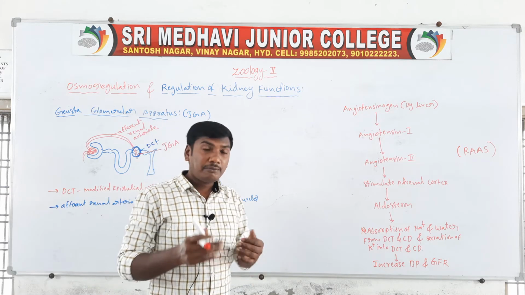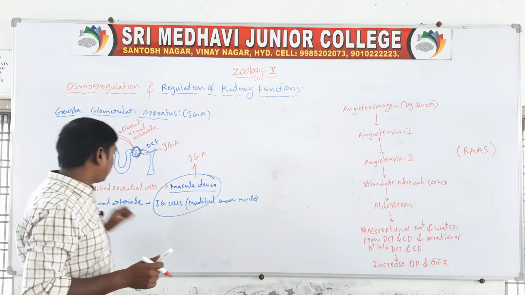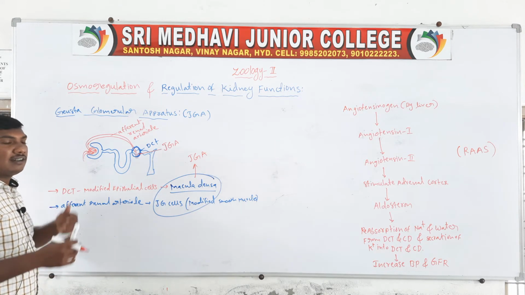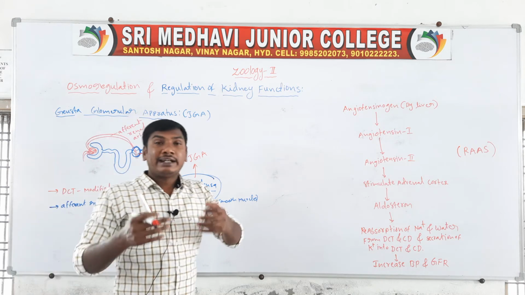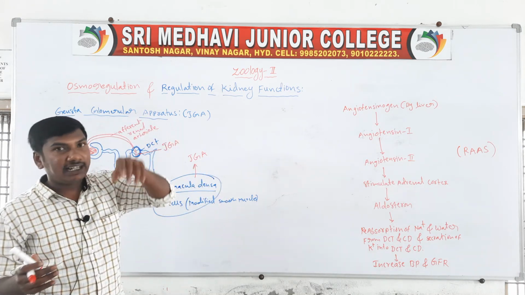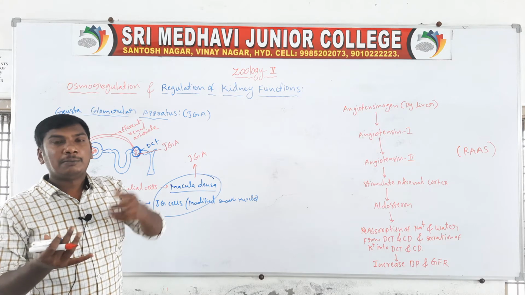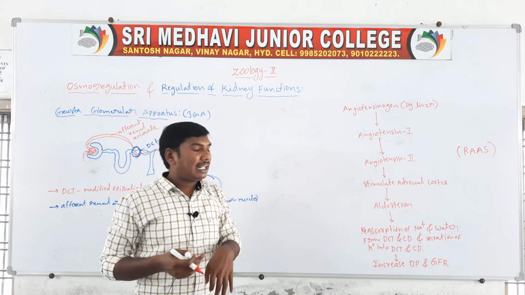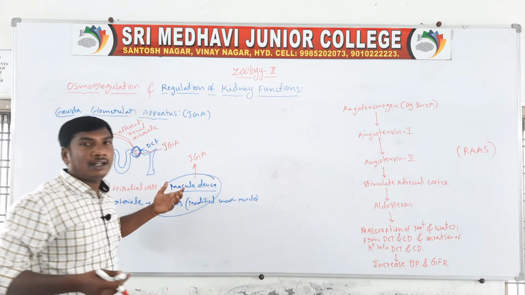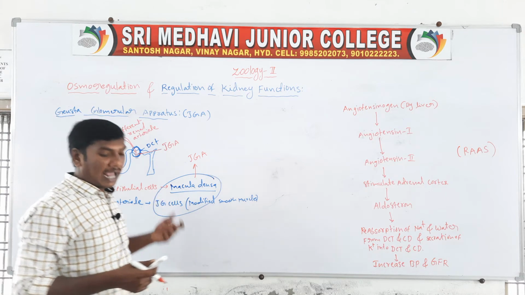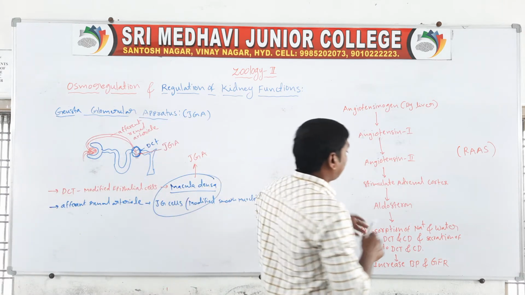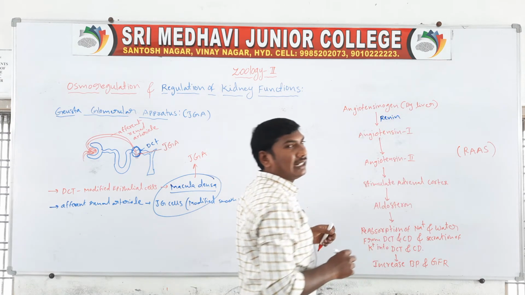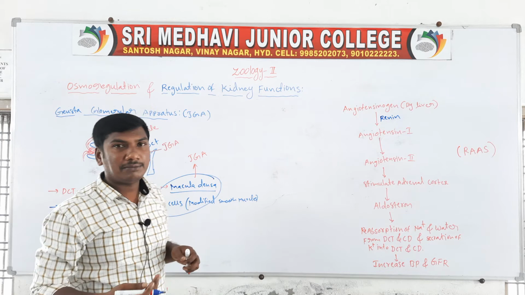Next, a fall in the blood flow of the glomerulus causes a fall in blood pressure, or a decrease in the glomerular filtration rate. At that time the juxtaglomerular apparatus is activated, and the active juxtaglomerular apparatus releases the hormone renin.